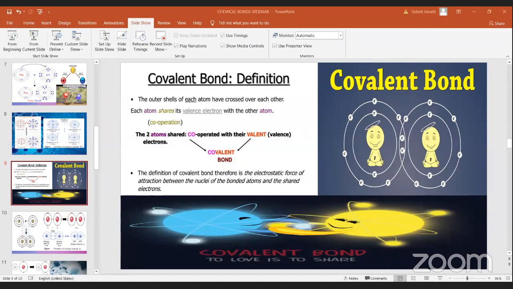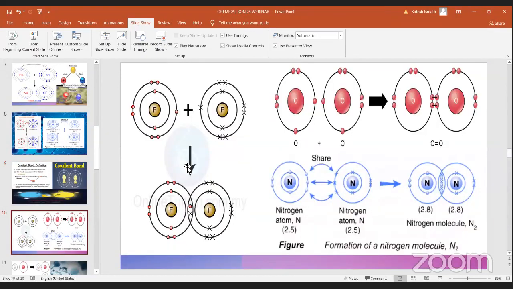A covalent bond is about sharing. Now we'll see the example. The most common ones are oxygen, hydrogen, H2, O2, all of these combined, which means sharing two electrons, and they are making their bonds.